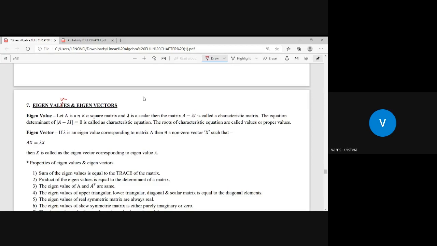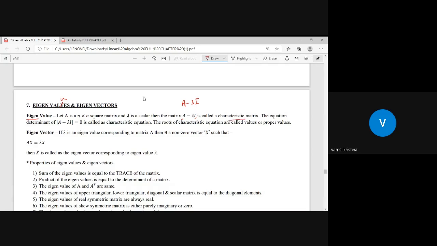Eigenvalues and eigenvectors. What is an eigenvalue? If A is an n by n square matrix and lambda is some scalar, then A minus lambda I, where I is the identity matrix and lambda is some scalar, something like A minus 3I, is called the characteristic matrix.